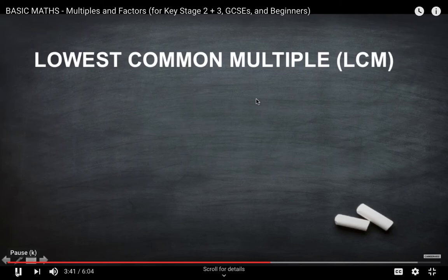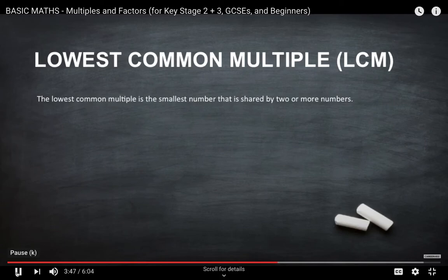Okay, so the lowest common multiple. The lowest common multiple is the smallest number that is shared by 2 or more numbers. Let's use an example: the lowest common multiple of 9 and 4.